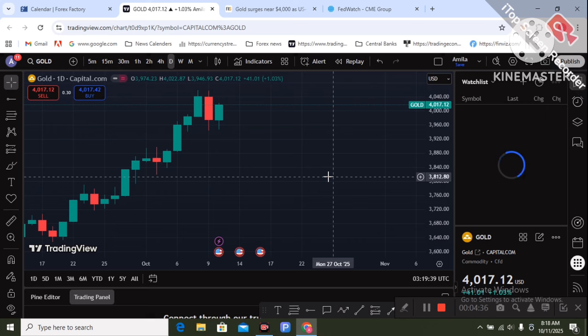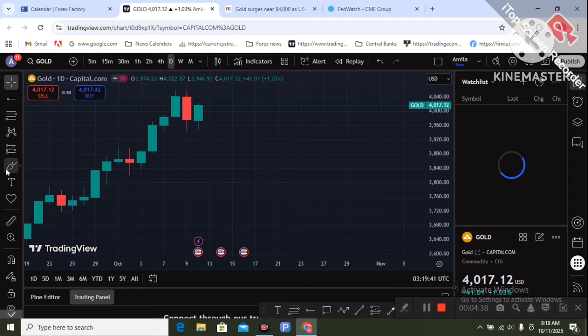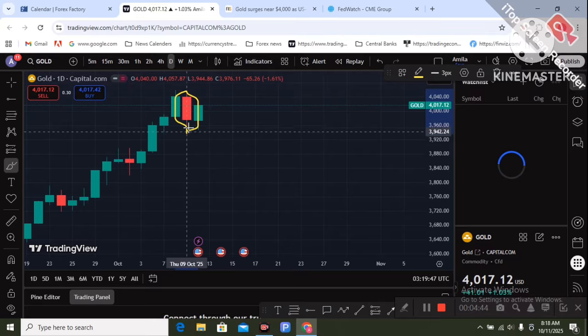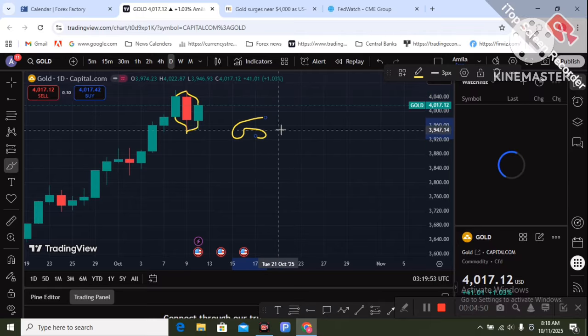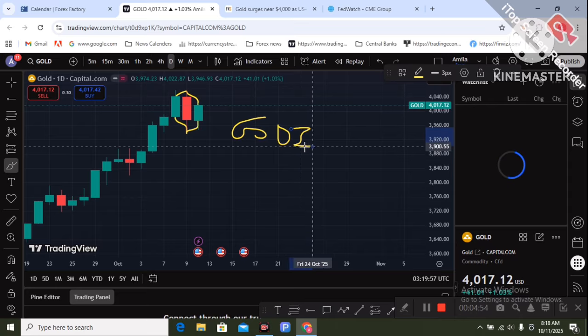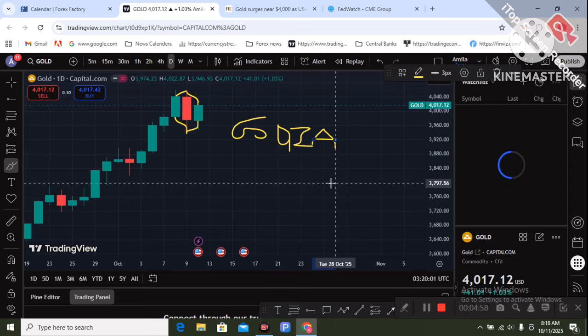So I'm on the daily gold chart. You can see last Thursday's red candle, which is interesting. Last Thursday the gold price dropped $100 to the downside. The main reason is the drop in safe haven demand due to Gaza peace talks. Donald Trump said that permanent peace talks are going on in Gaza.